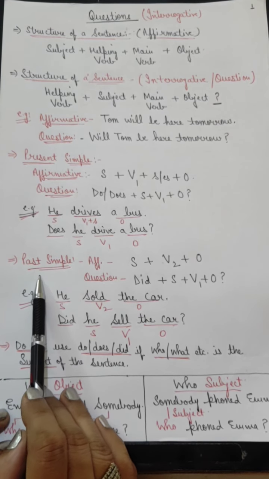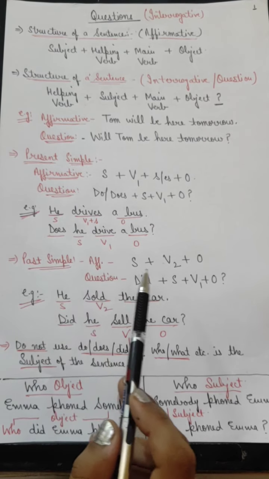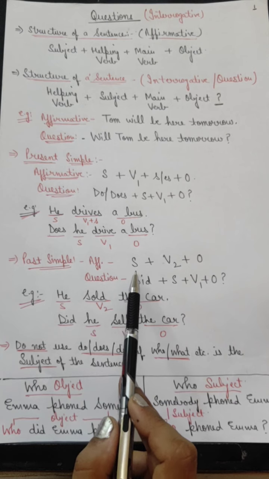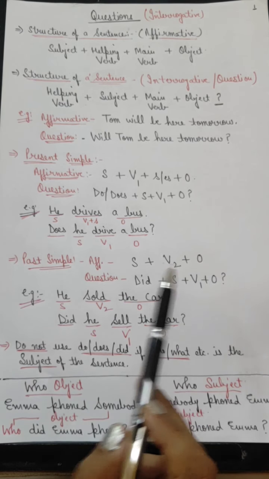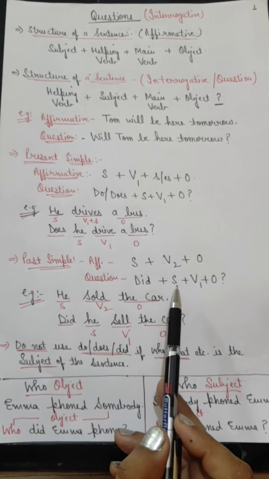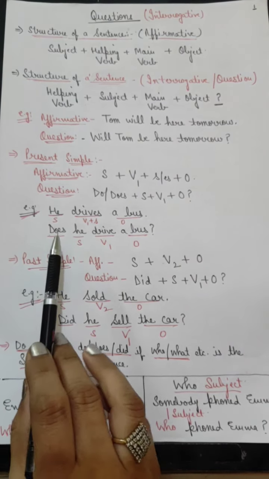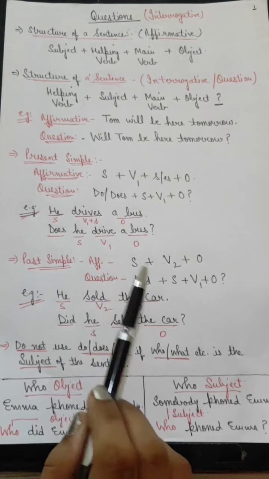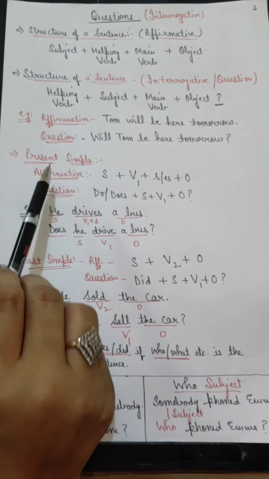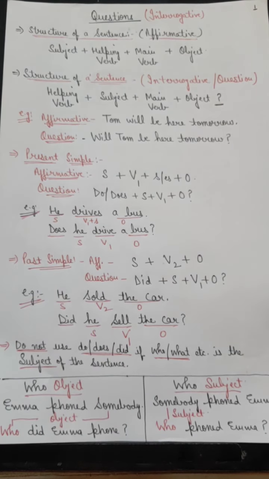Now past simple tense. In the case of affirmative sentences in past simple tense, we follow this structure: subject, second form of the verb and then object. In the case of a question in past simple tense: did, subject, first form of the verb and object. Basically we have to understand that in present simple and past simple tenses, do, does and did are used as helping verbs to ask questions. This we have to keep in mind.